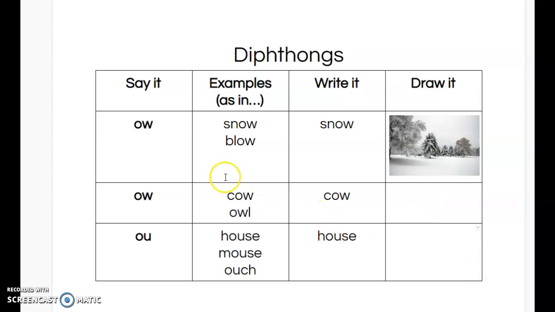Okay, again, those are diphthongs. We have OW that says O, OW that says ow, and OU that says house.